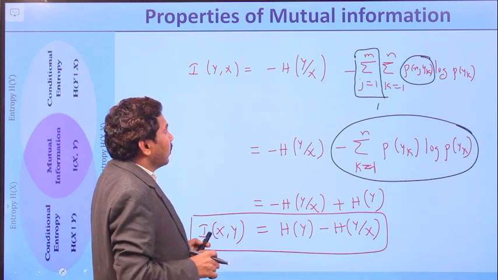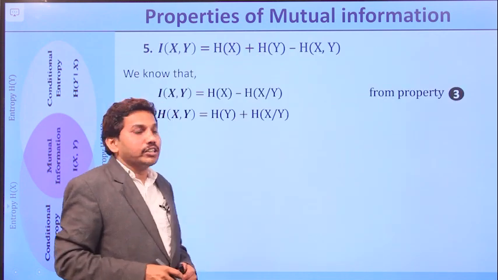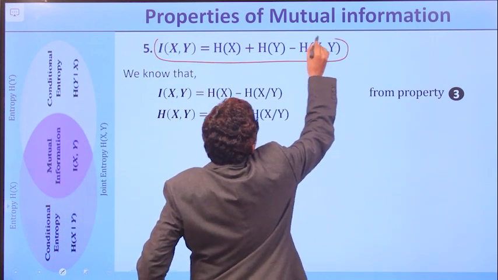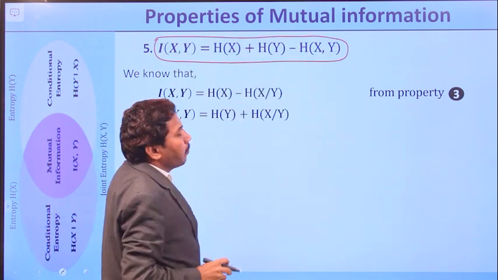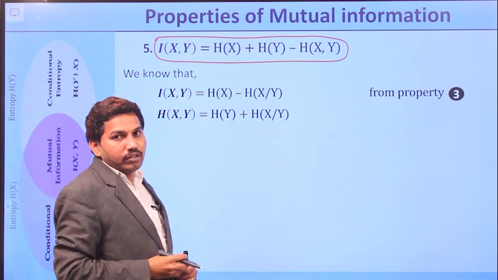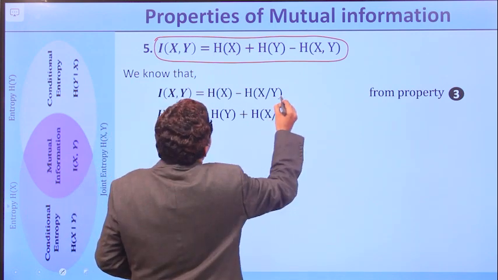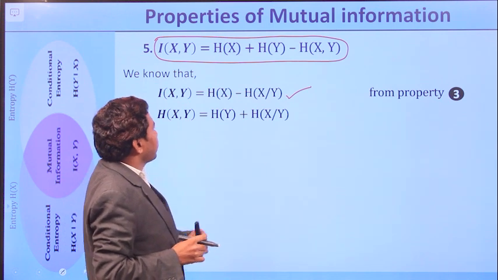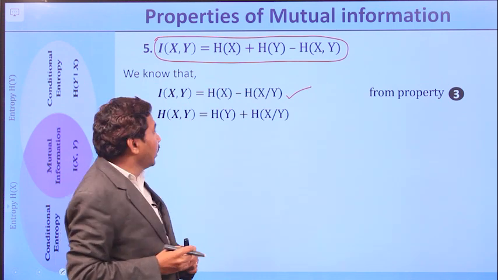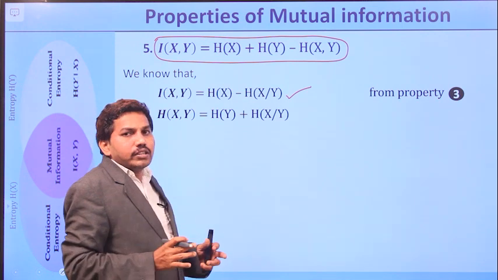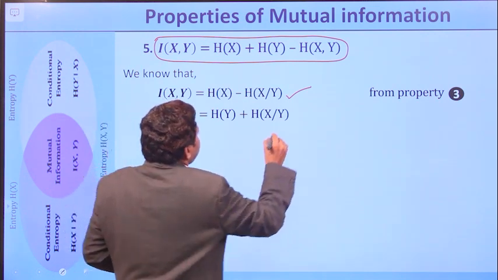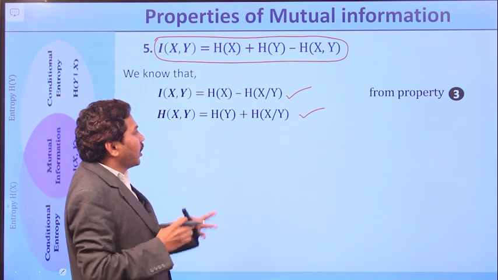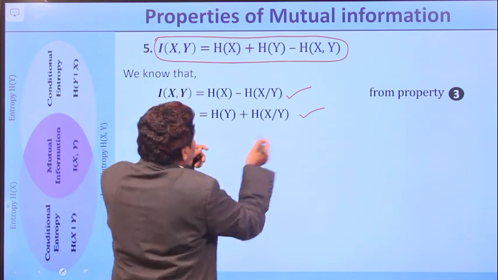Right? Next one is the fifth property. I(X,Y) equal to H(X) plus H(Y) minus H(X,Y). From the property we know that I(X,Y) equal to H(X) minus H(X/Y). Similarly, the relation between joint and conditional entropy is H(X,Y) equal to H(Y) plus H(X/Y), right?